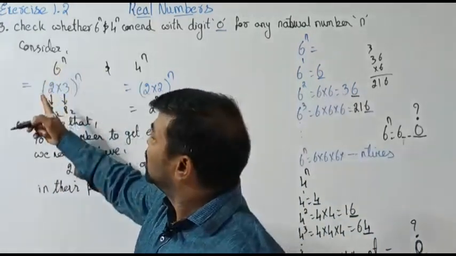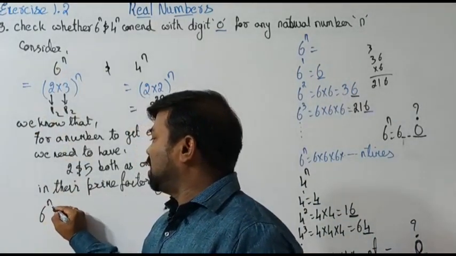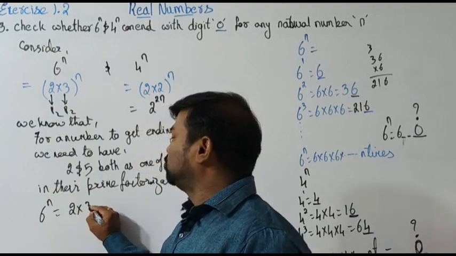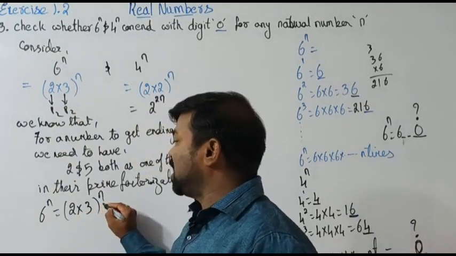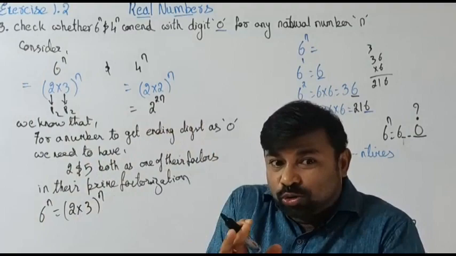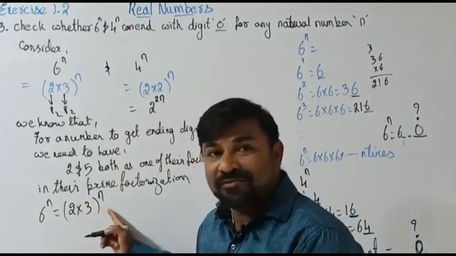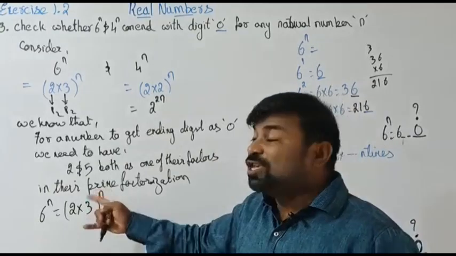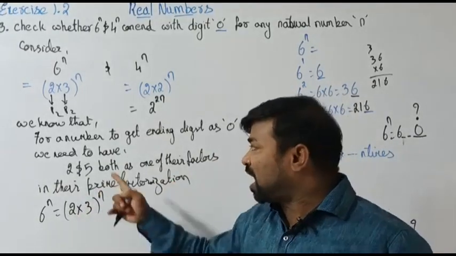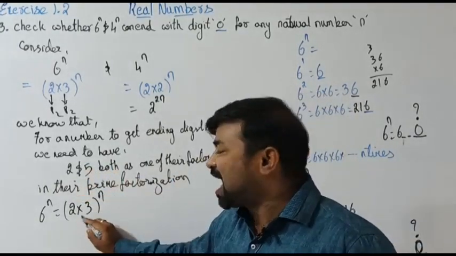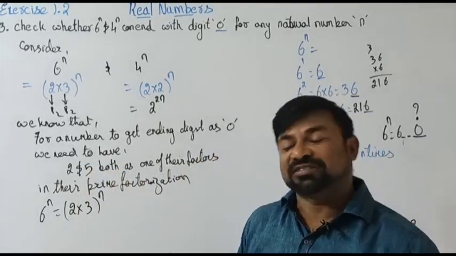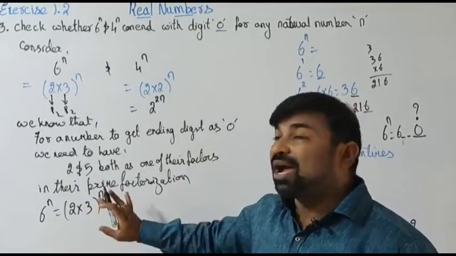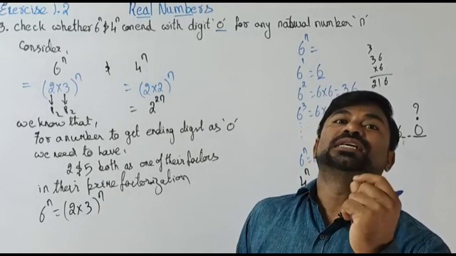Okay, if you take 6 to the power n, we are getting 2 into 3, something like 4 to the power n. Do you have both 2 into 5 here? Of course we have 2, but we don't have 5. So if you have 2 into 5, both as the factors, as the product of their factors, yes, the ending digit will be 0.